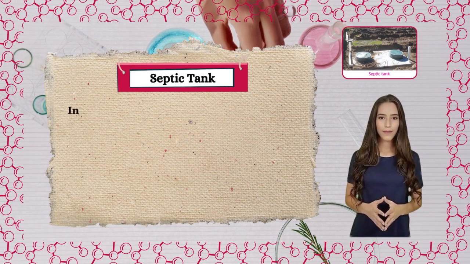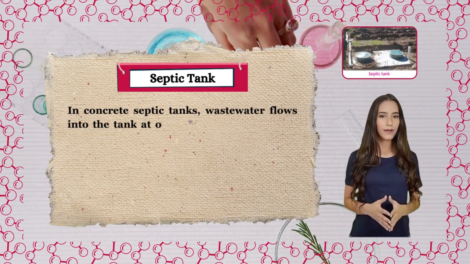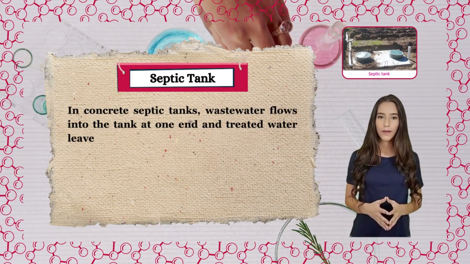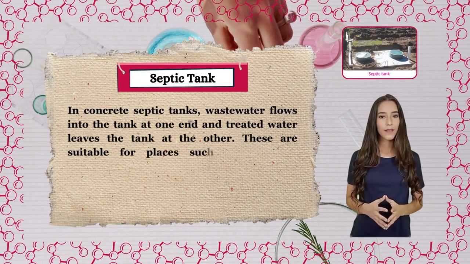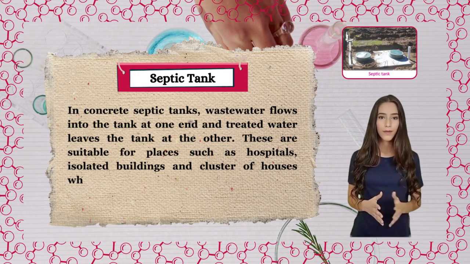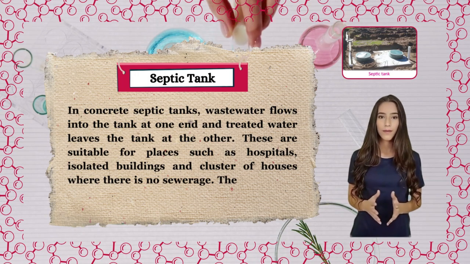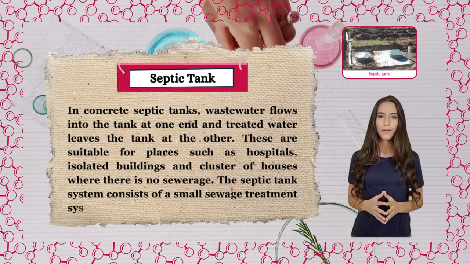Septic tank. In concrete septic tanks, wastewater flows into the tank at one end and treated water leaves the tank at the other. These are suitable for places such as hospitals, isolated buildings and clusters of houses where there is no sewerage. The septic tank system consists of a small sewage treatment system.